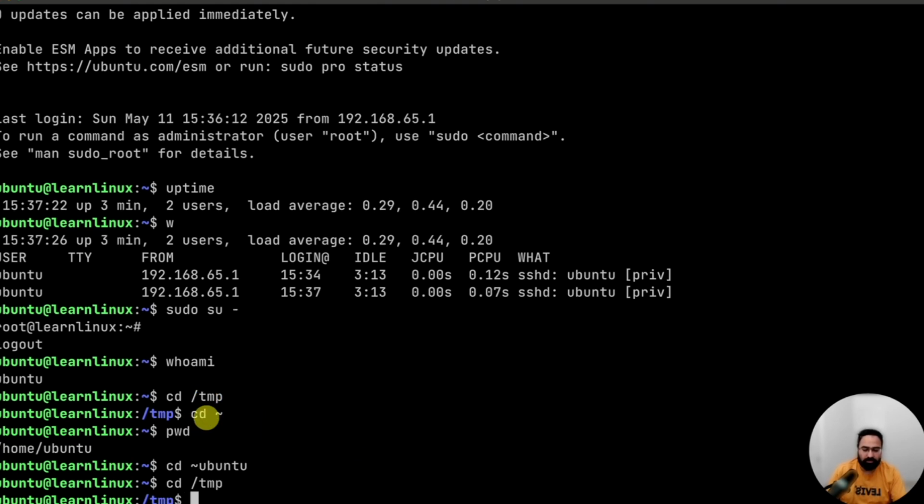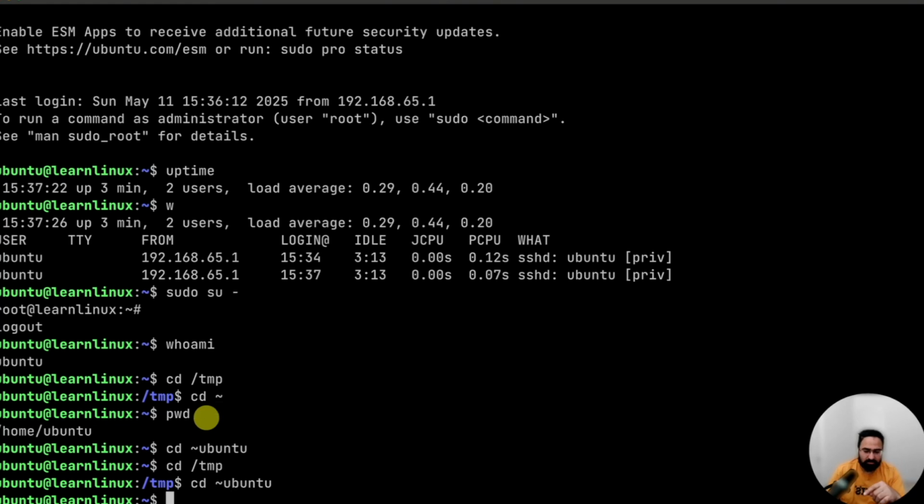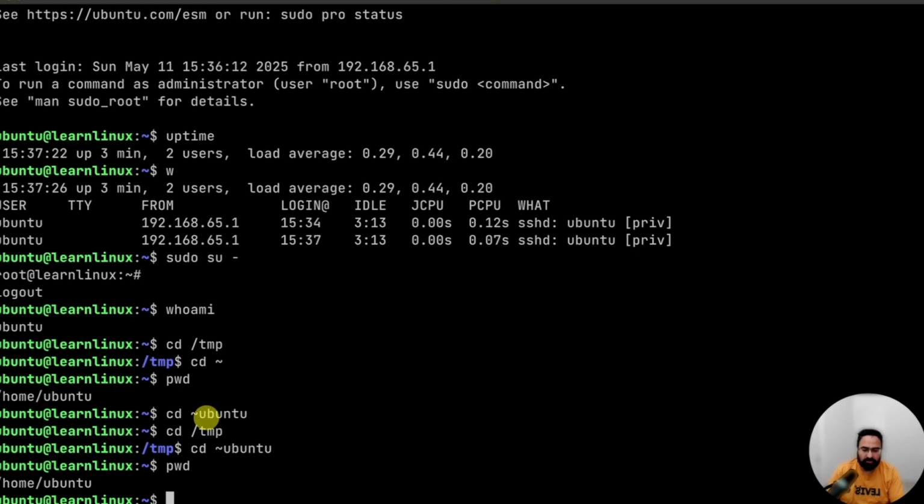For example, if I go to temp again and say cd tilde Ubuntu, it takes me back to home directory. So I can do pwd. All right. Now we know what this tilde character means in Linux. Now next is this dollar sign.